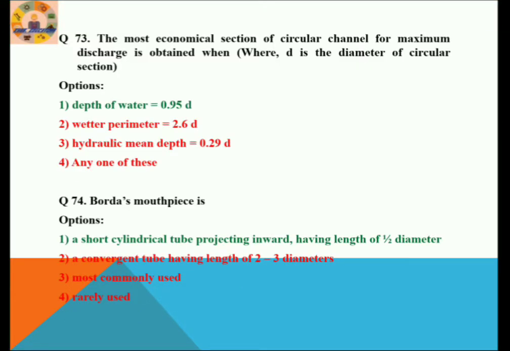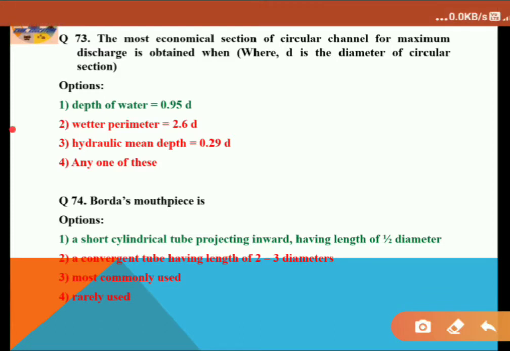The most economical section of a circular channel for maximum discharge is obtained when the depth of water equals 0.95 into d. Then only the section will be economical. That is the correct answer for a circular channel. Let's proceed to the next question.